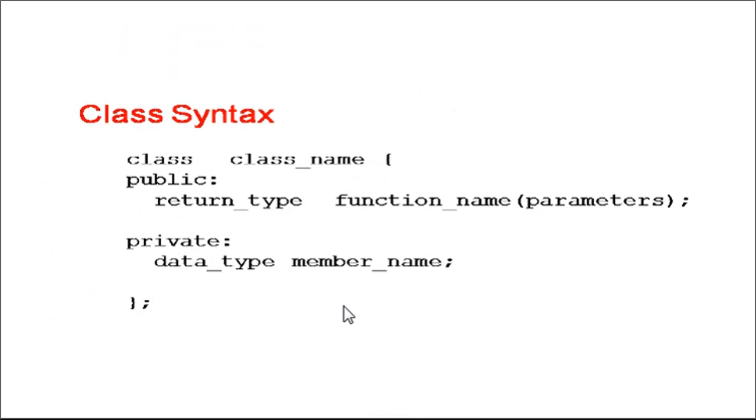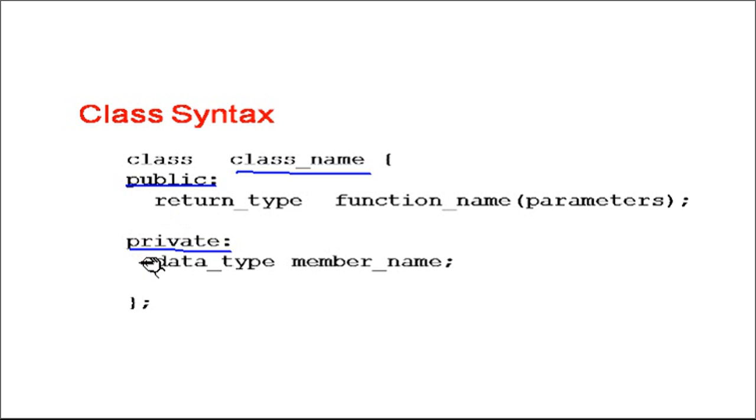This is a typical syntax of a class. We have the class keyword, after that we have the class name. The class name can be any name. Then in the class we can have a public section and a private section. Later on we will see there is something called protected also, right? In the public section we can have both data members and functions. Similarly in the private section also we can have both data members and functions.